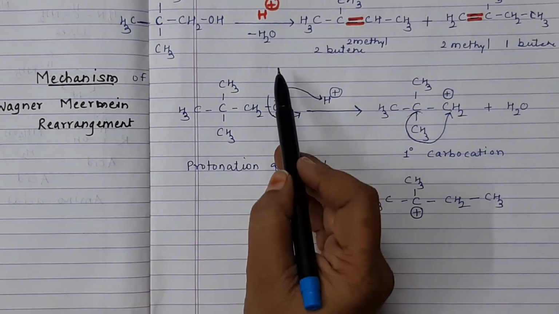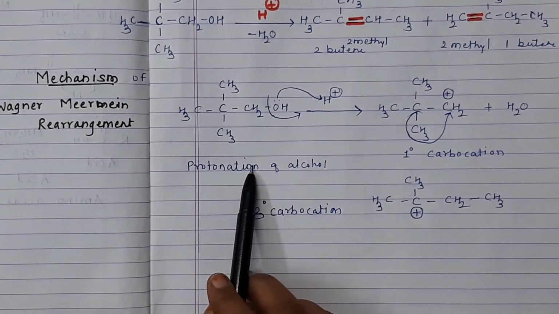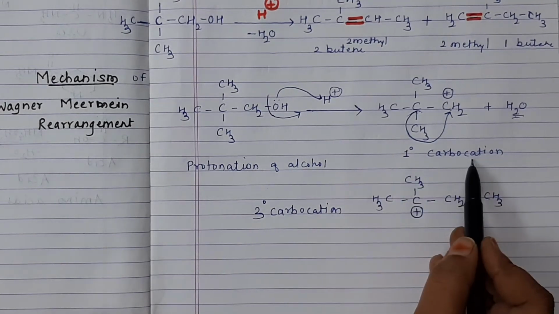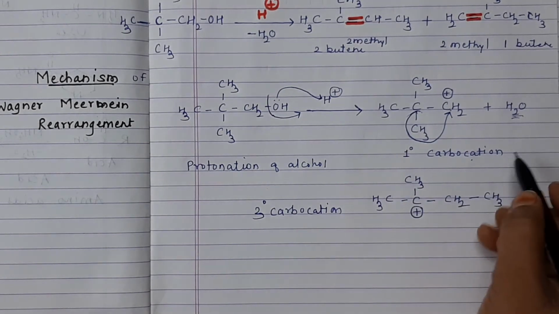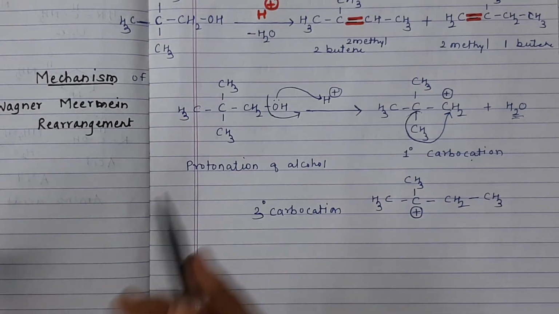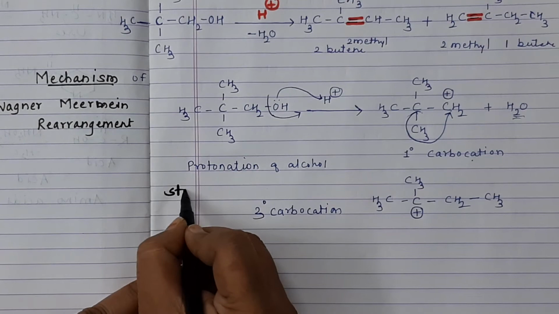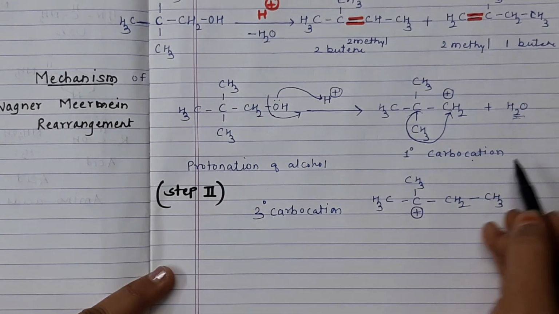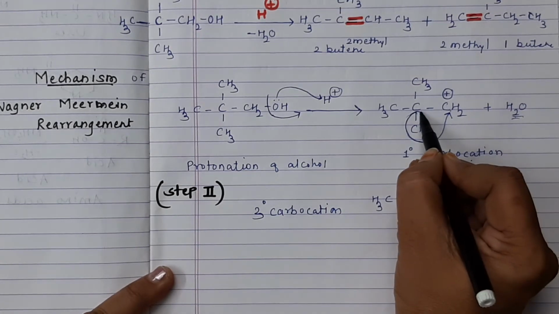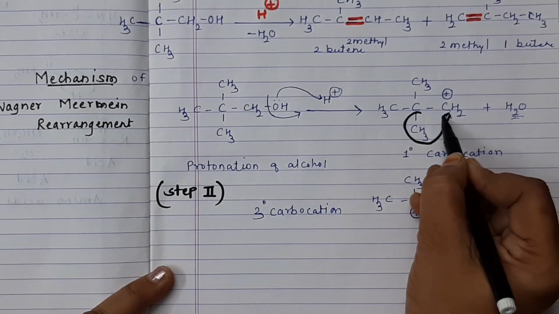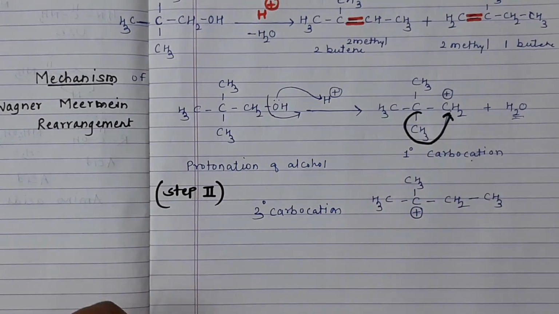So the first step is nothing but protonation of alcohol followed by loss of water to produce a primary carbocation. Step 2 is rearrangement of the primary carbocation to a tertiary carbocation by migration of an alkyl group.